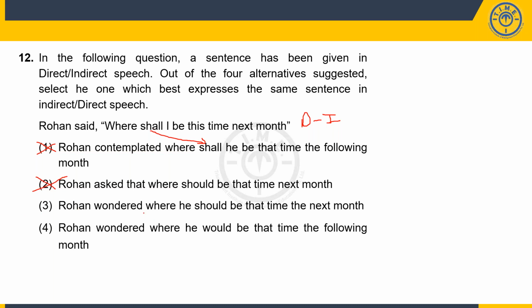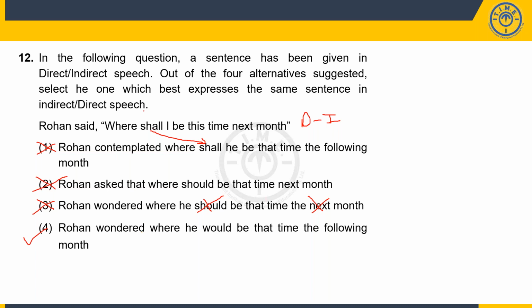But the thing is, when I say next month in indirect form, it should become the following month, because next month would be reported at that point of time, whereas reported speech could be read at any point of time. And again, the should becomes wrong because it's not obligation. So should is wrong, next is wrong. So 3 becomes wrong.